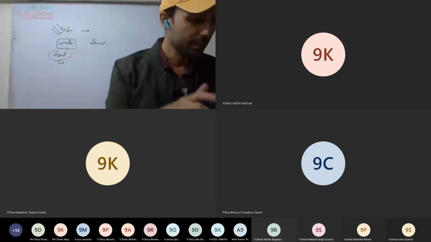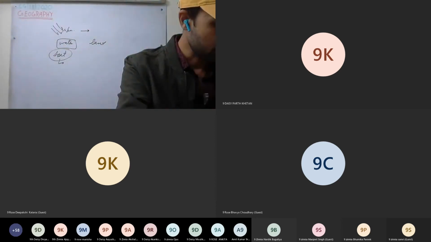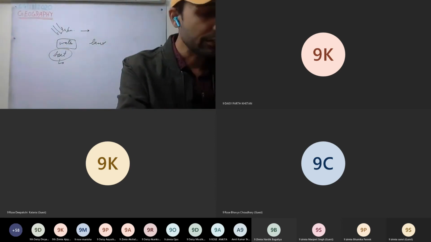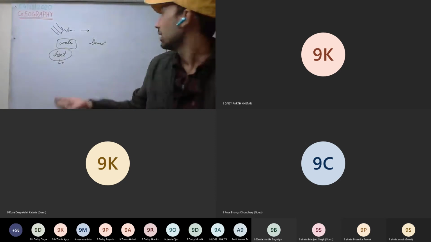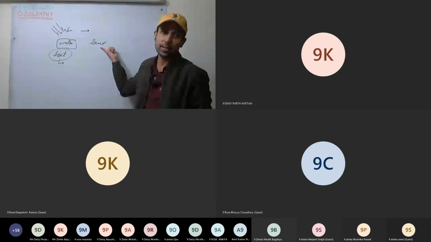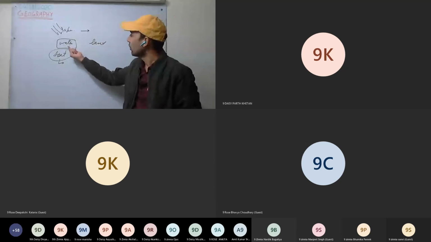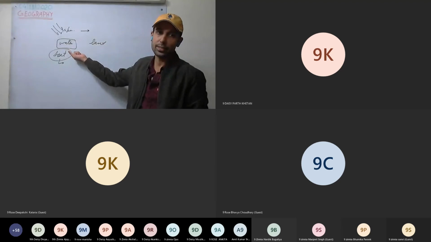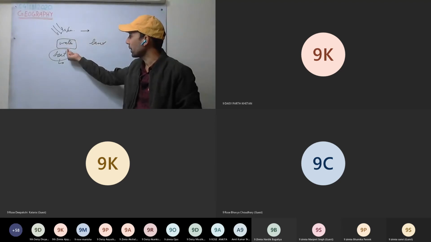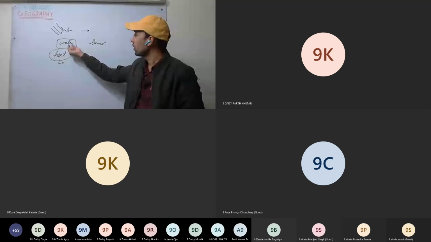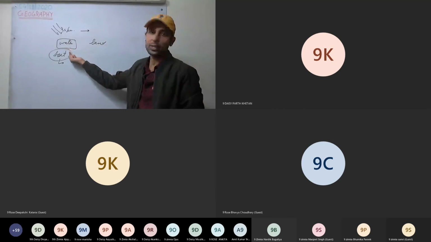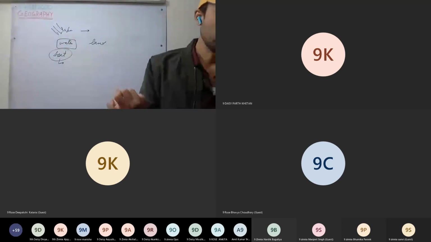So how can you write it? Okay. So see here, specific capacity of land is less. Therefore, water will store more heat. Or we can write, specific capacity of water is more. Therefore, water will absorb more heat. It will store more heat.